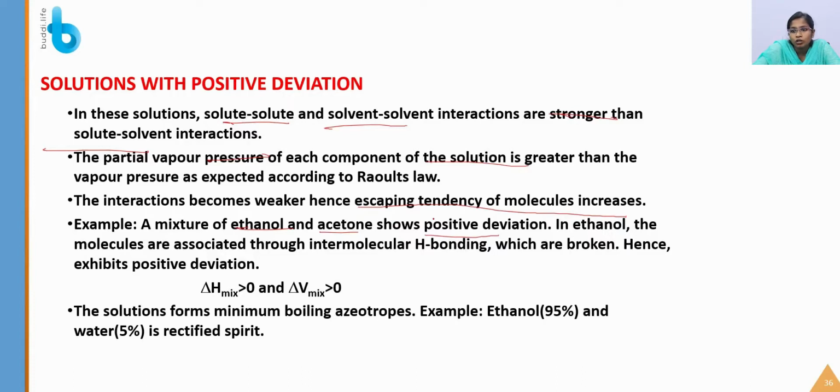In ethanol, the molecules are associated through intermolecular hydrogen bonding, which are broken, hence it exhibits positive deviation. So they might ask why the ethanol and acetone mixture shows positive deviation. This is the answer for that. In that case, del H will be greater than 0 and del V is also greater than 0. The solution forms minimum boiling azeotropes. You are going to study about the azeotropes in the next slides. Example: ethanol and water in a rectified spirit.